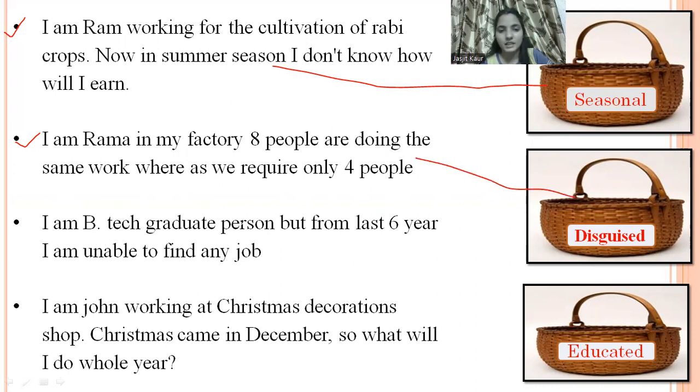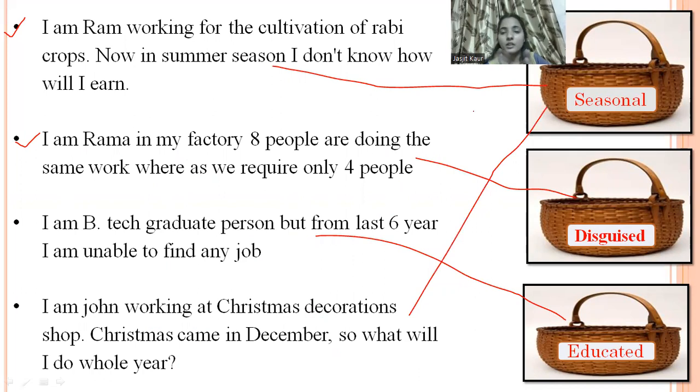Yes, it's disguised. Next: I am a BTech graduate, but for the last 6 years I am unable to find any job. What kind of unemployment is this? Yes, it's educated unemployment. Now I am John, working at a Christmas decoration shop. Christmas comes in December, so what will I do the whole year? This is again seasonal unemployment, because as the Christmas season ends, John will become unemployed for the year.